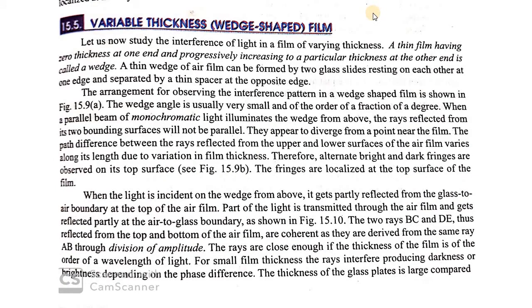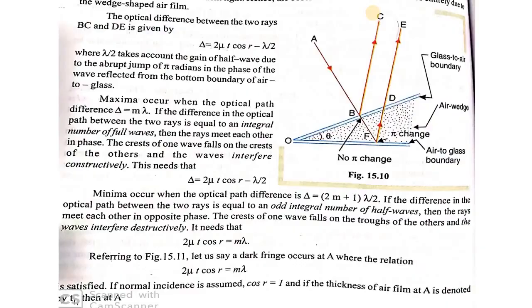And the thickness of the glass plate is very large compared with the wavelength of the incident light, and the observed interference effects are entirely due to the wedge-shaped film. The thickness of this wedge is extremely small, and it can be compared to the wavelength of the light which is falling. These are the things we'll have to consider.